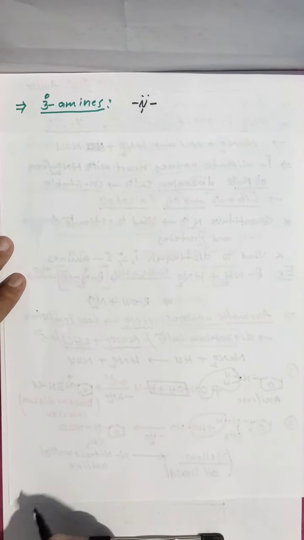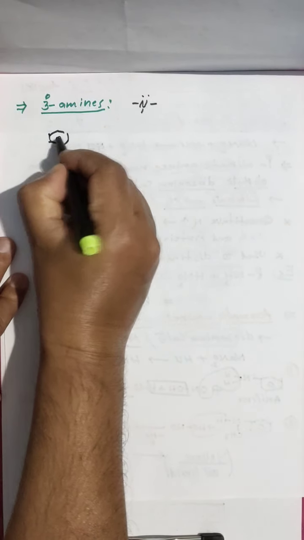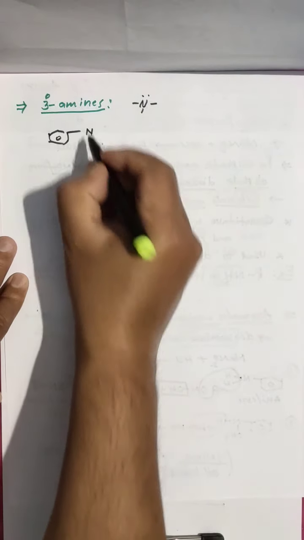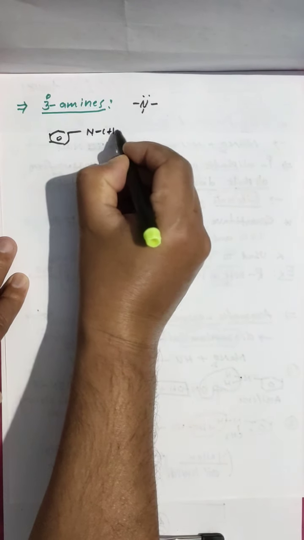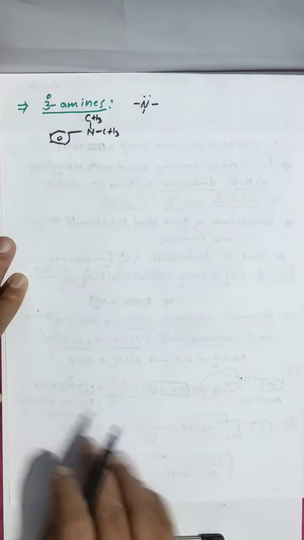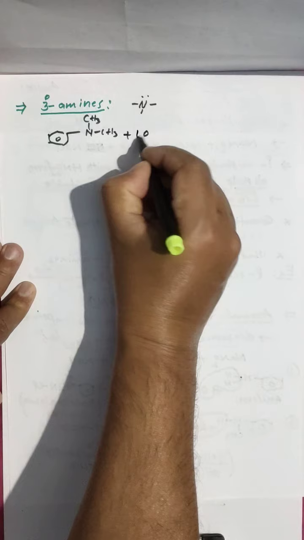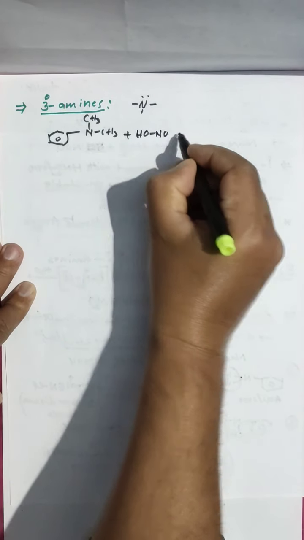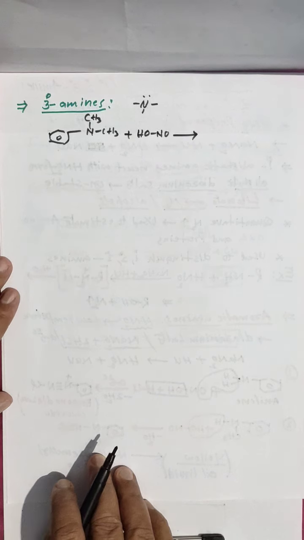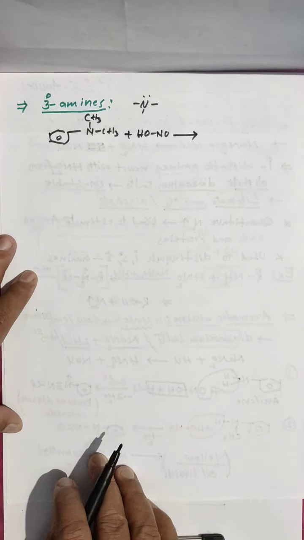N only is there. Here I am taking a benzene ring, aromatic. N is there, 3 degree, and here CH3, and here CH3. Clear? Plus HNO2 at low temperature. Same, elimination of water molecule will take place.